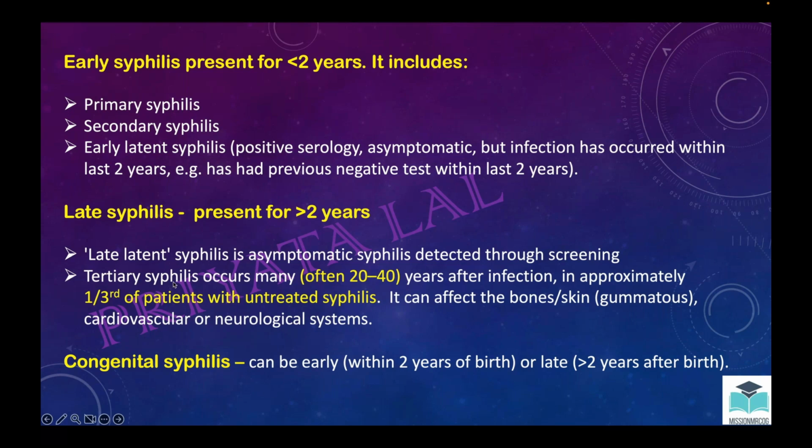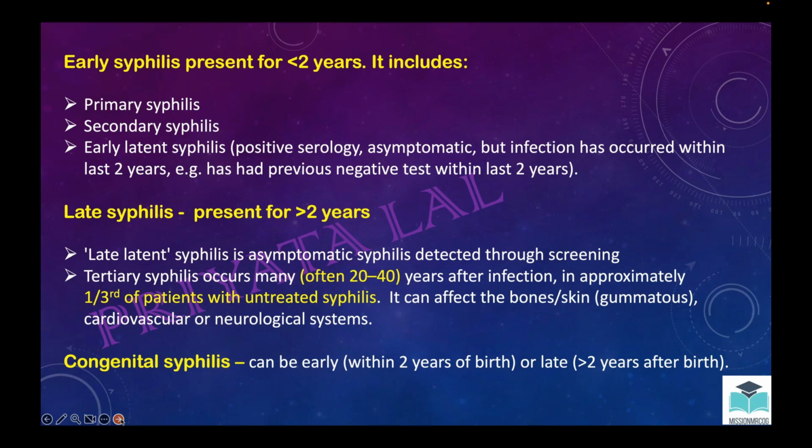Apart from this, there is congenital syphilis, as mother to baby transmission is there. Congenital syphilis, if it is less than 2 years from birth, it will be early. More than 2 years from birth, it would be late. So this is the basic classification, but it is important to have basic knowledge, because many times people will make mistakes in that also.